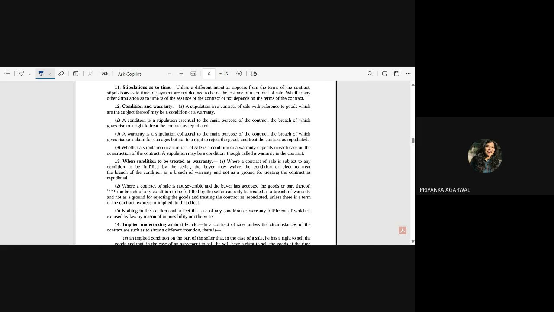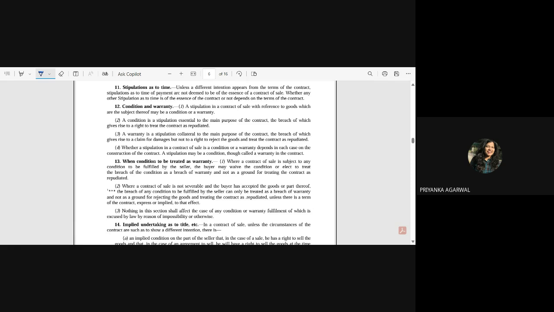In this section, what it is exactly saying is stipulation as to time. That means the buyer would have given certain representation or statement with regard to time, right?